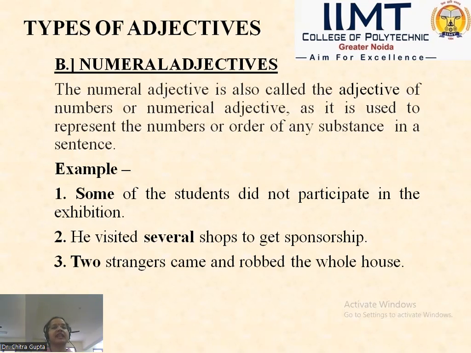Two strangers came and robbed the whole house. Now, what does two show here? Two is the numeral adjective, which shows how many strangers there are who robbed the whole house. There are two strangers that came and robbed the whole house. So here 2 is showing the number, the numeral in a sentence, that how many strangers? 2 strangers.